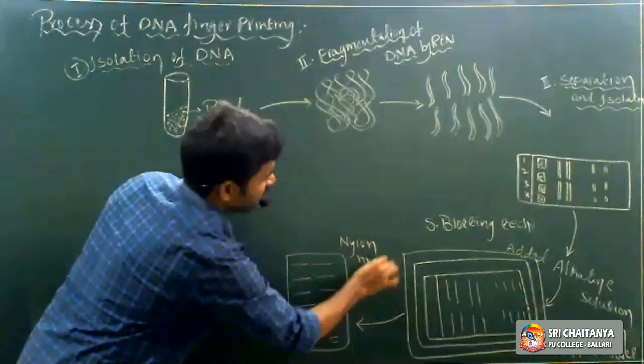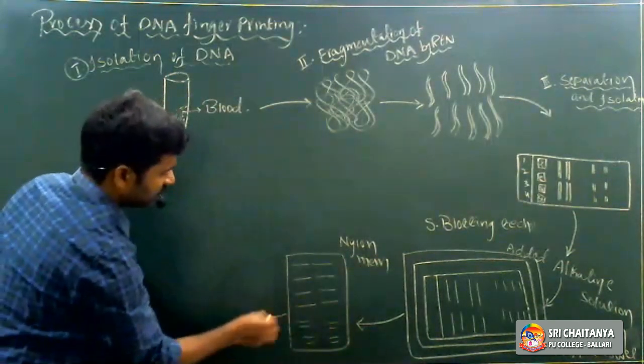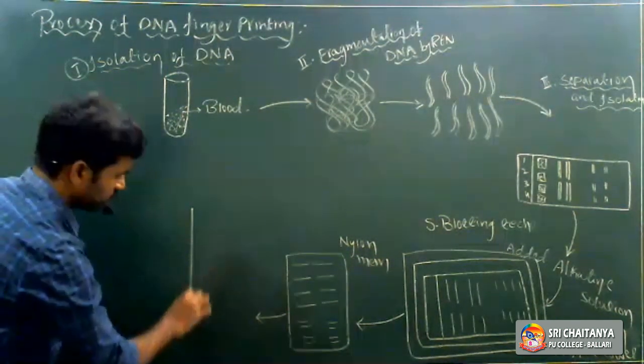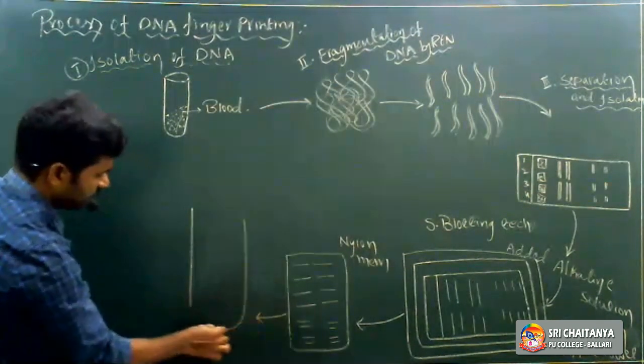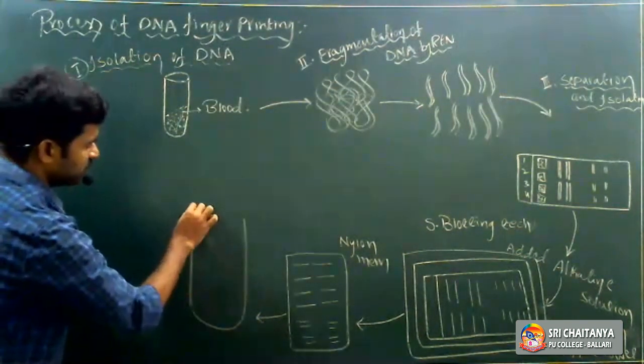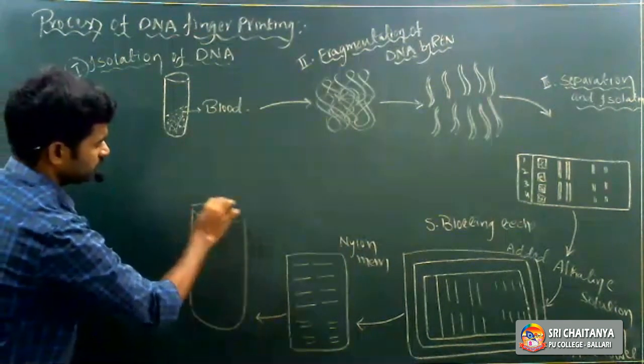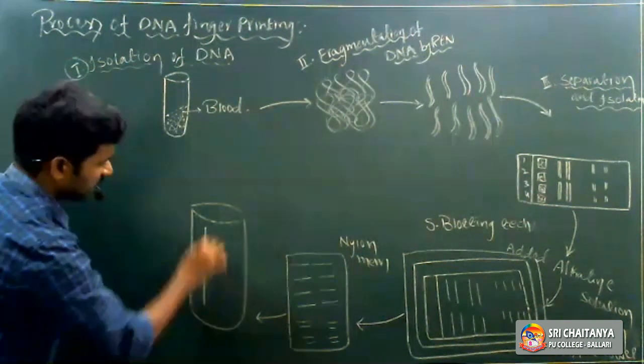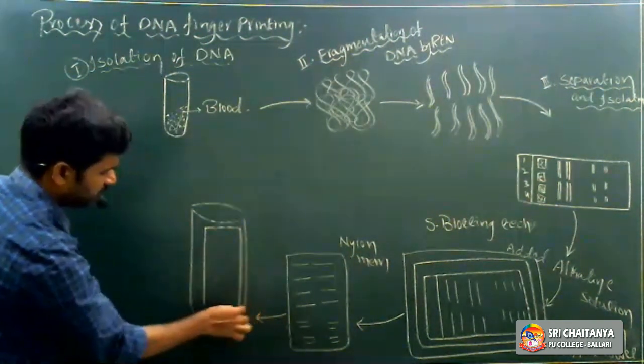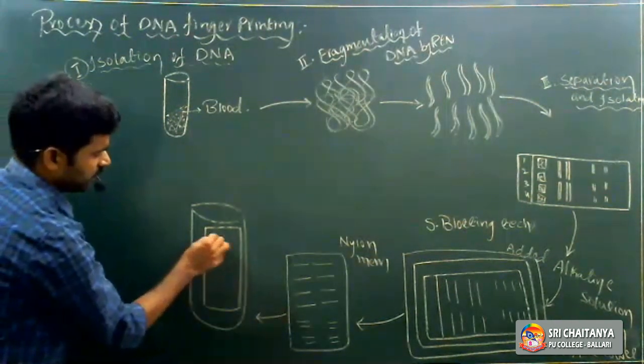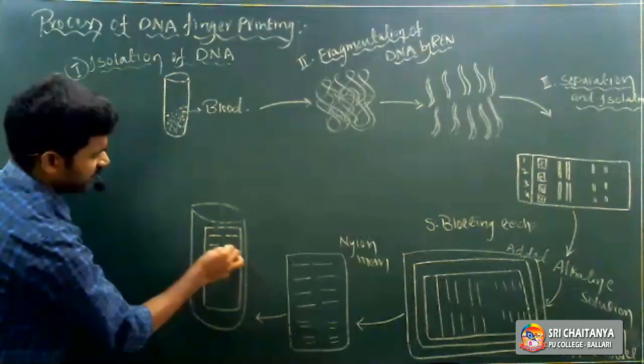That nylon membrane is again transferred to the hybridization tube. So this is the hybridization tube. The nylon membrane is transferred to the hybridization tube. See, DNA bands, single strands.